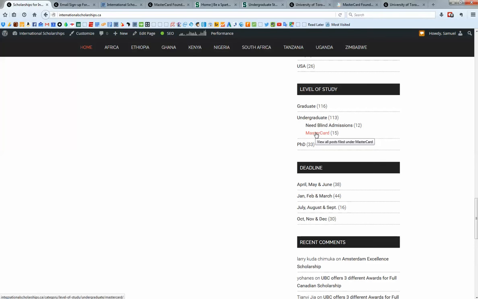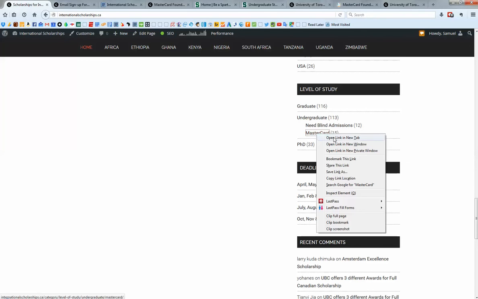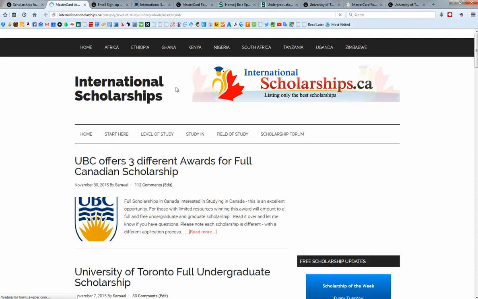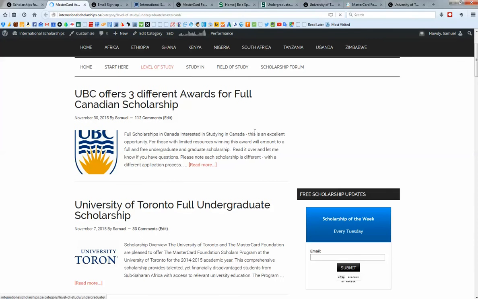MasterCard scholarships are done by the MasterCard Foundation, and the 15 of these represent the best scholarships in the world. If I right-click and hit Open Tab, we're going to go here, and you're going to see all of these scholarships that MasterCard now offers.